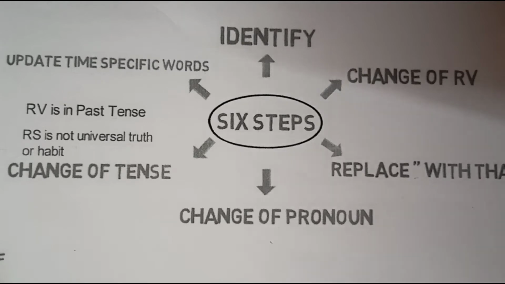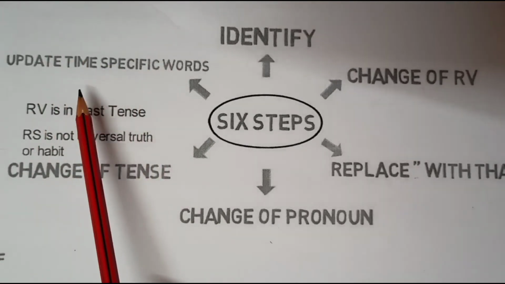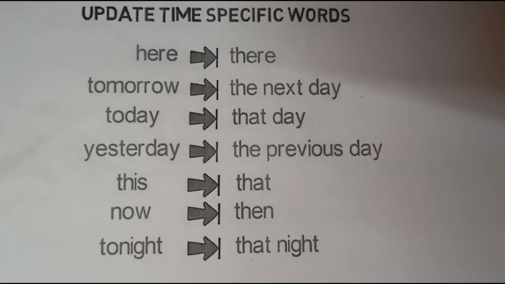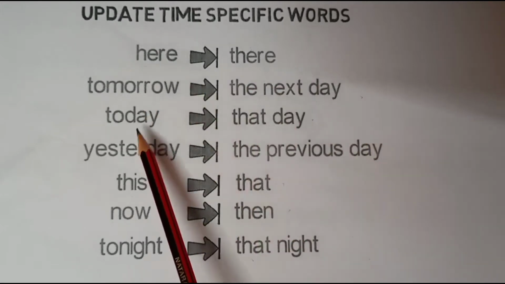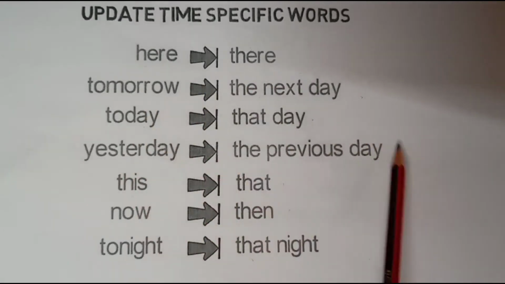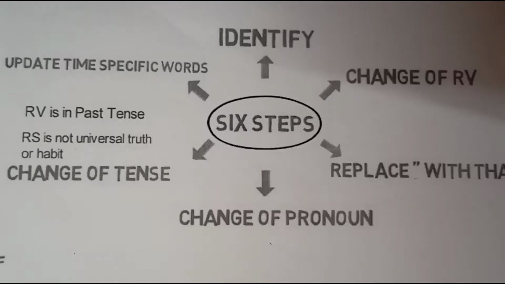Then shall will change to should, can will change to could, may to might, must to had to or remains must, and has to and have to will change to had to. So these are the simple rules of the tenses that I had discussed with you in the last video. Then coming to the sixth step, wherein you were asked to update time specific words. For example, here will change to there, tomorrow, the next day, today changes to that day, yesterday changes to the previous day, this changes to that, now changes to then, tonight changes to that night.